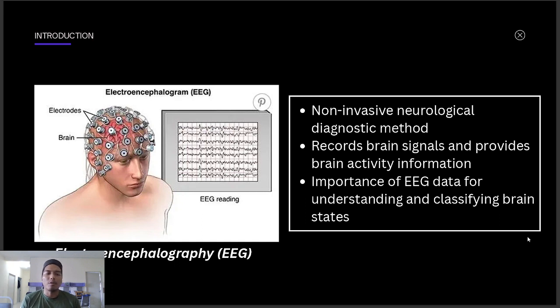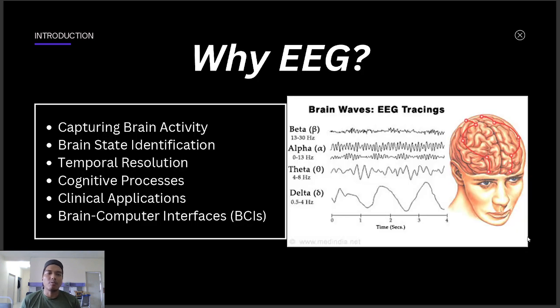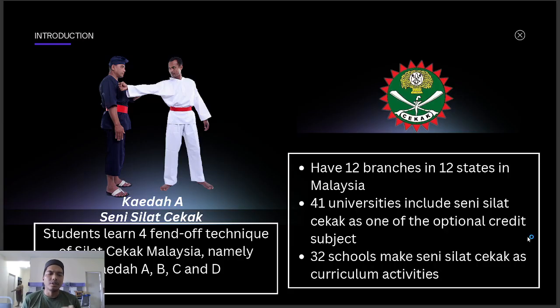All of these, we will use when we do this Seni Silat Cekak Malaysia training repetition. All of this reading, we will see whether the data changes or has something in it. And why EEG? Because I want to capture the brain activity, the cognitive information, the cognitive data. So we have the brain state information, the temporal resolution, cognitive processes, clinical application, and of course the brain computer interface.